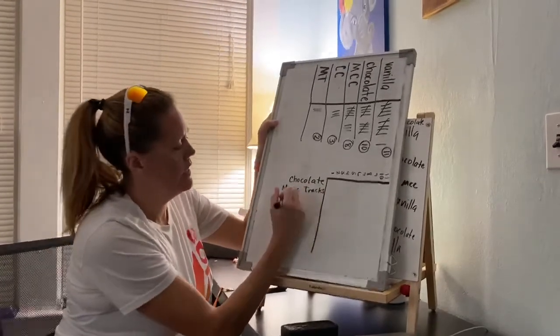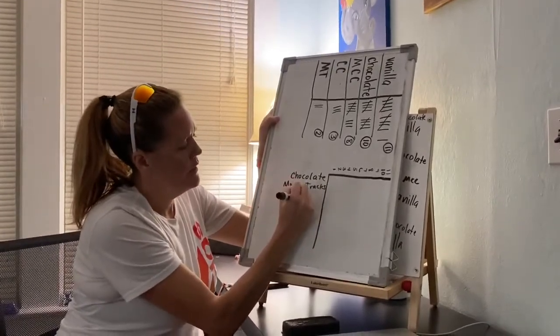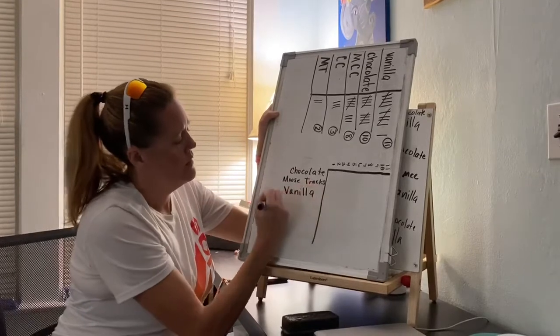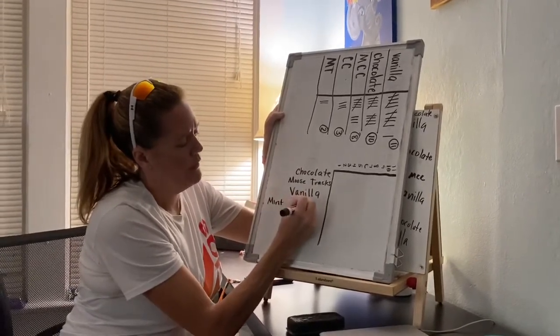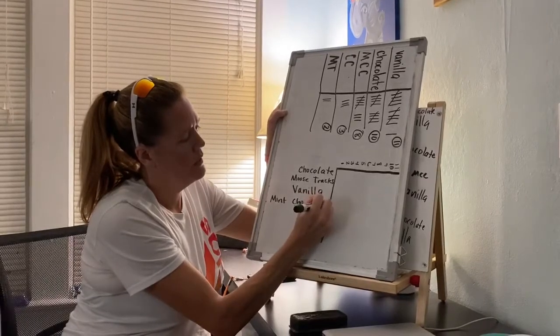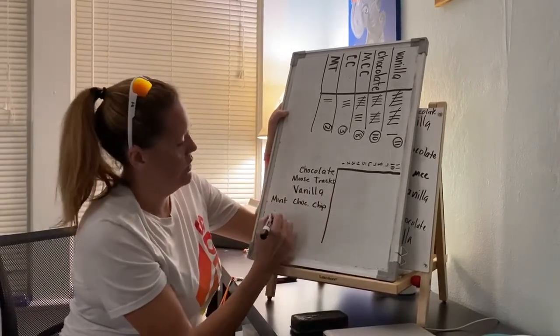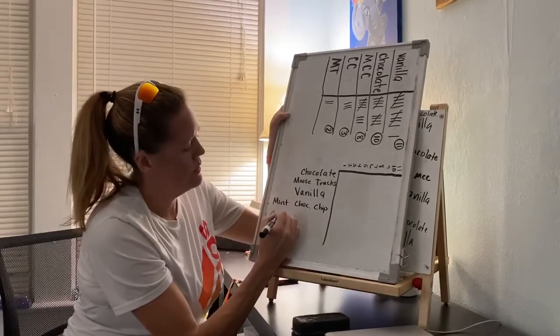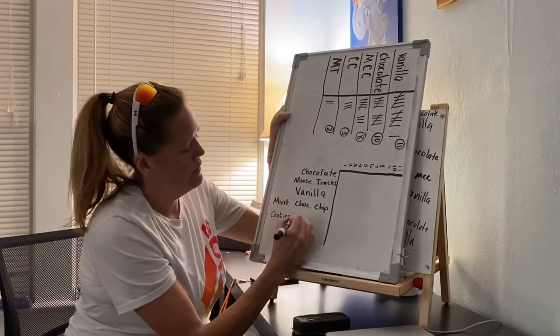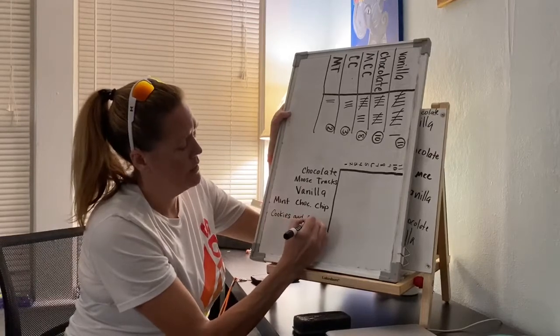Let's see. Vanilla, mint chocolate. I'll just abbreviate chocolate and then chip. Let's see. Cookies and cream. 1, 2, 3, 4. This will be our last one. Cookies and cream. These all sound delicious to me.